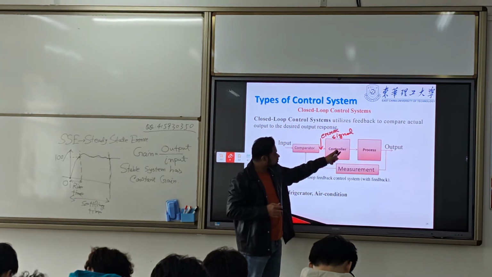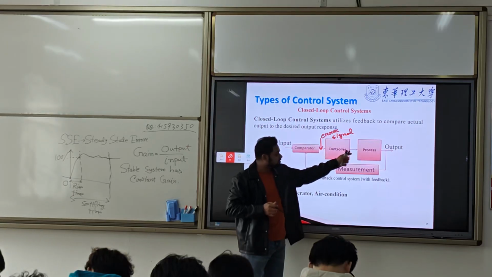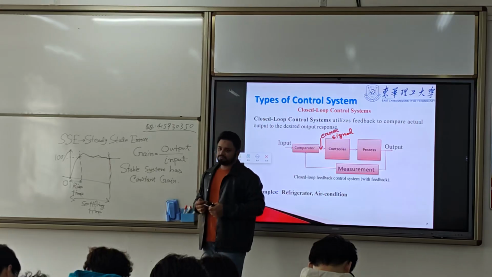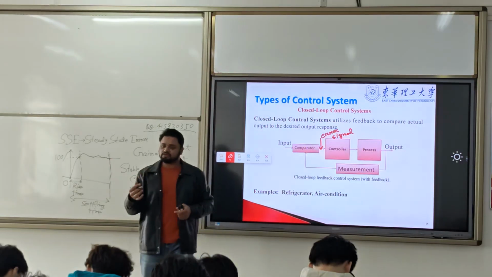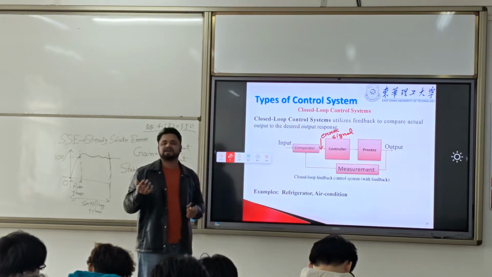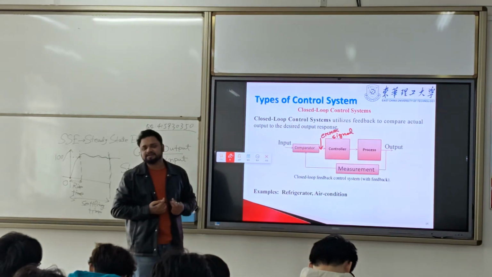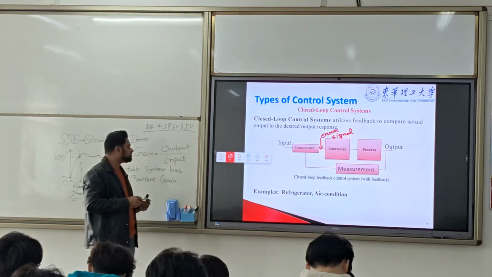So this error signal gets sent through the controller to the process, and it will reduce the error in such a way that we get the desired, expected response. Like the AC temperature.